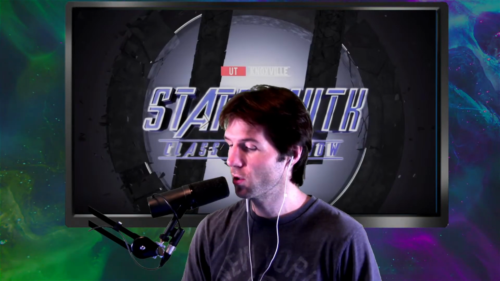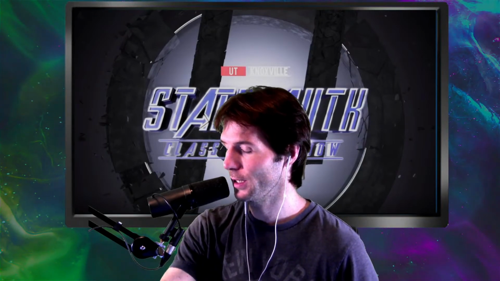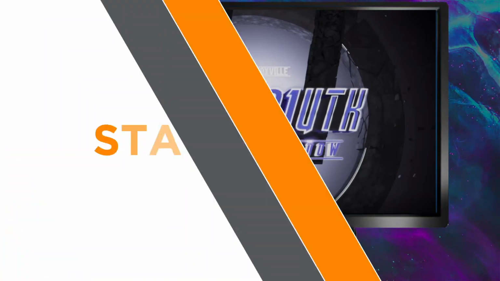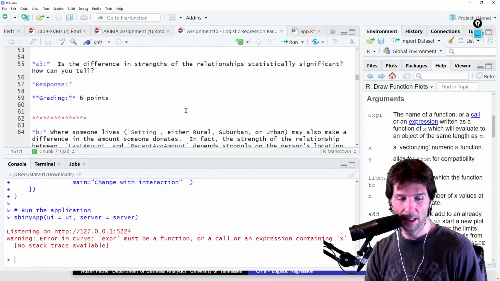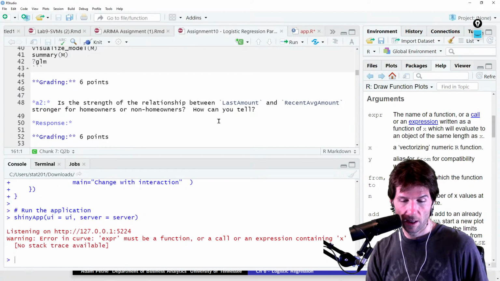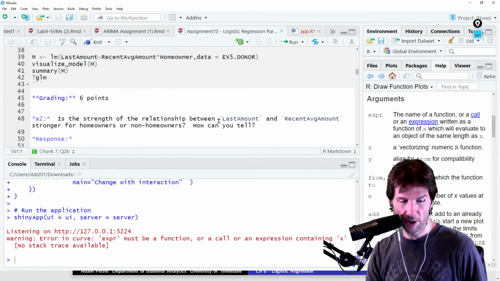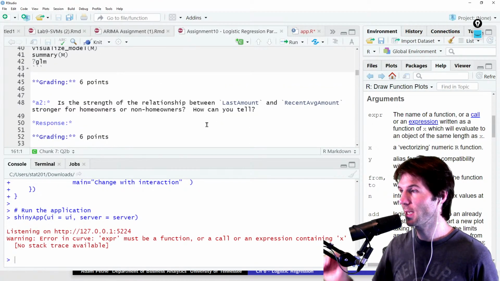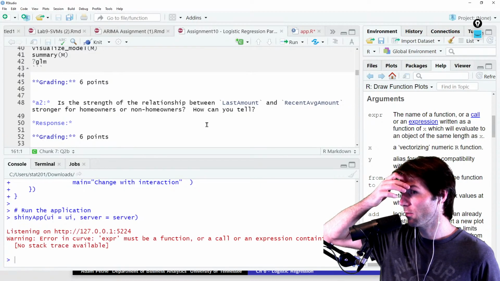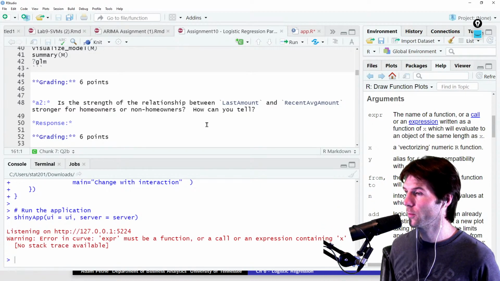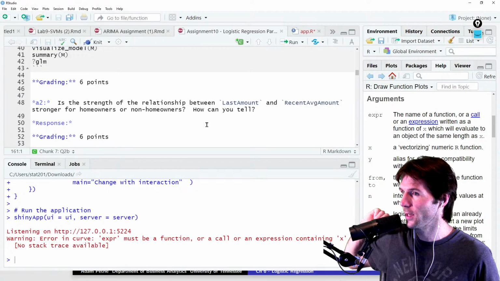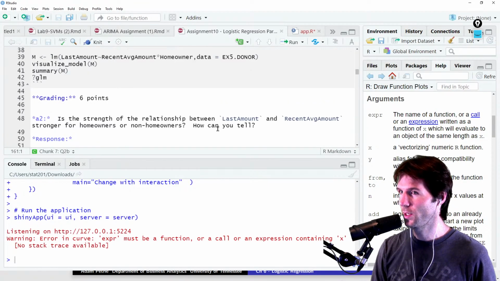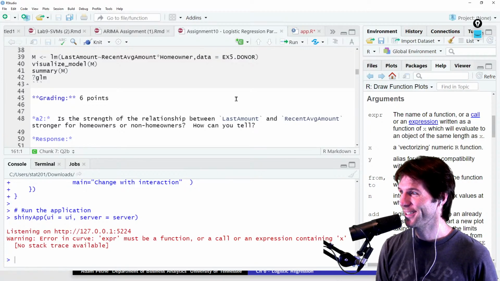Let's go check out 1A2 for 320. I'll get that app to work eventually. All these different things. Let's go check it out. 1A2. Well, we did this one. Are you talking about this one right here? Is the strength of the relationship between last amount and recent average amount stronger for homeowners or non-homeowners? Is this the one you're talking about right here, Nathan? We did this one earlier, and we can discuss if you want.